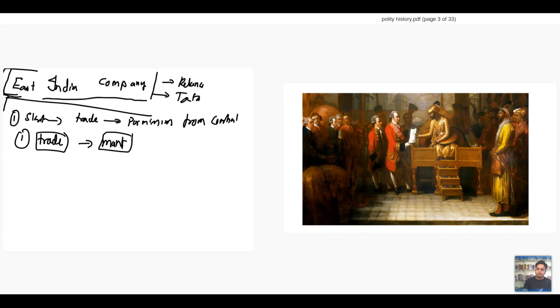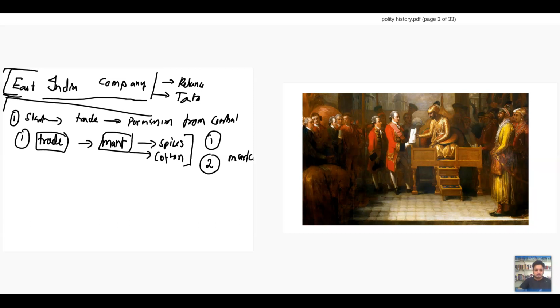So they come to India. What did they want? Spices. Spices is the major thing. After that, cotton. Such things only they wanted. And the second thing is this East India Company wanted one more thing: they wanted a market. They wanted the Indian market so that they can sell their finished goods. So I will tell you a simple concept.